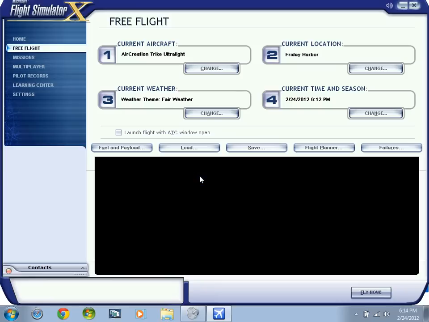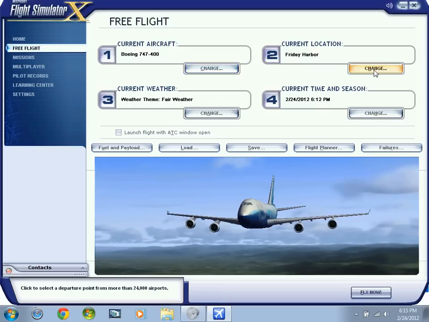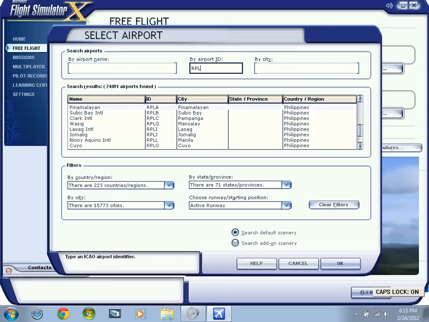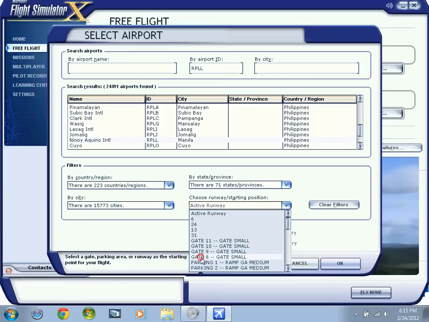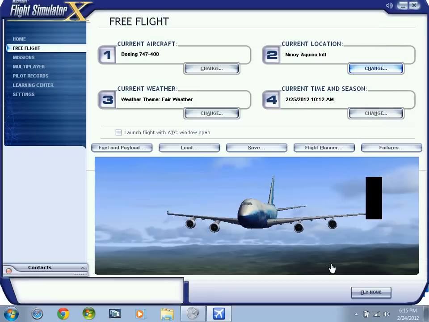So you cannot run, just hit again. Just press, and the flight simulator will detect it. Now I'm gonna choose my current location. Yes. I'm gonna type in my hometown airport, Manila International Airport, RPLL. I'm going to choose gate 8 for my starting position. Then hit fly now.